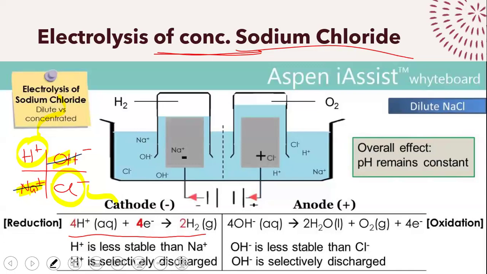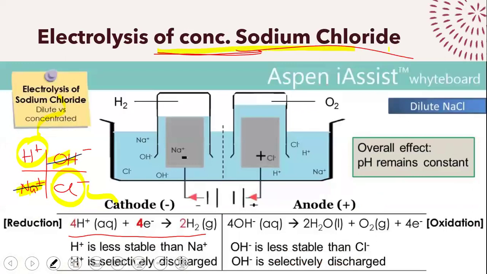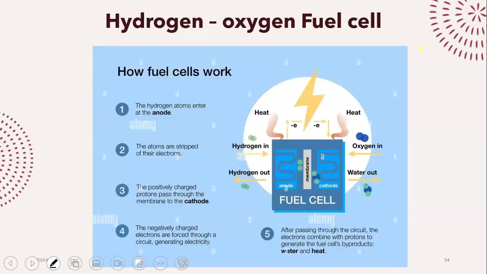And that's very interesting. Why is that very interesting? Because this process, the electrolysis of concentrated sodium chloride, is done on a wide industrial scale. It gives the people hydrogen gas, which has a lot of uses, chlorine gas, which has a lot of uses. You use chlorine for making bleach, in your pools as a disinfectant, and it gives sodium hydroxide, which is again a chemical that's used quite a lot in chemistry.